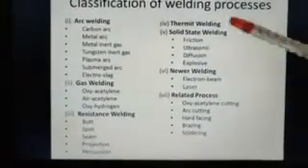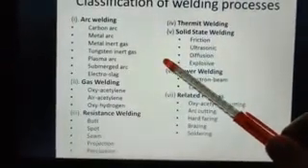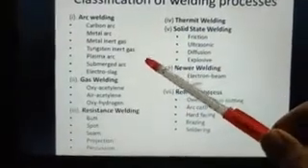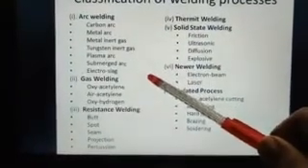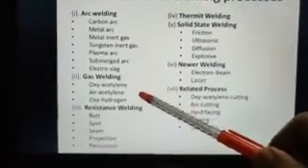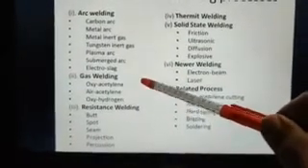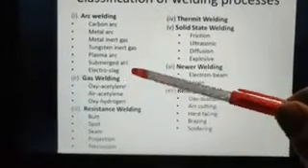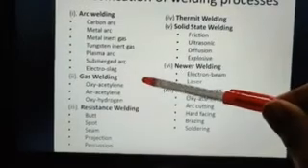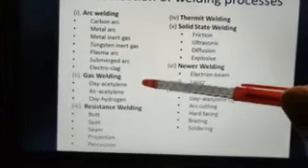So arc welding is again categorized into carbon arc, metal arc welding, metal inert gas welding, tungsten inert gas welding, that is MIG and TIG. Then you have plasma arc welding, submerged arc welding, electrostatic welding, etc. Then gas welding is classified into oxyacetylene, air acetylene, and oxyhydrogen. So these are based on the gases that we use, that gas welding is categorized, but the principle behind all these are the same, that is we use a combination of fuel and air or oxygen to create a flame and then fuse the metal.